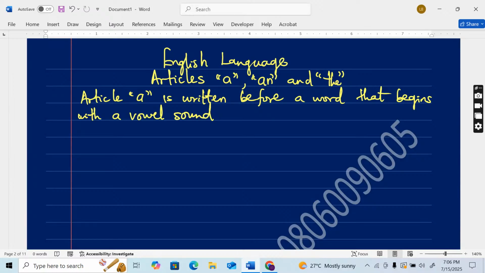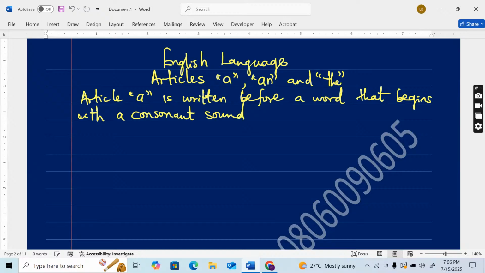All right, in English language, article A is written before a word that begins with a consonant sound.